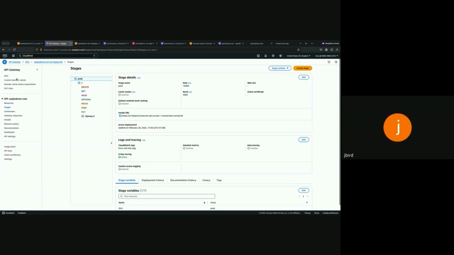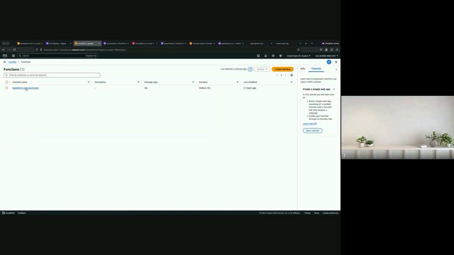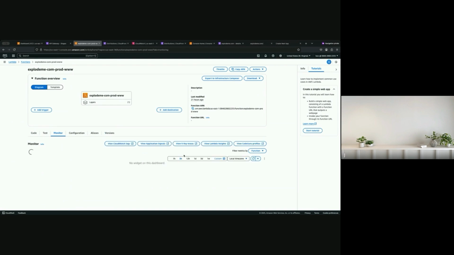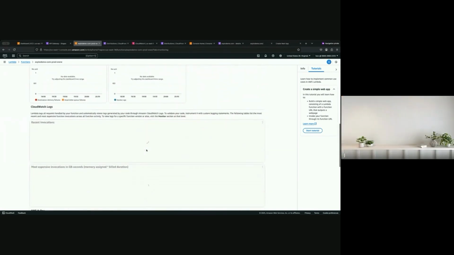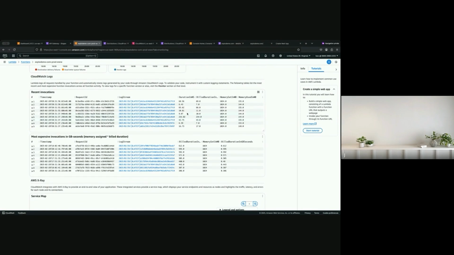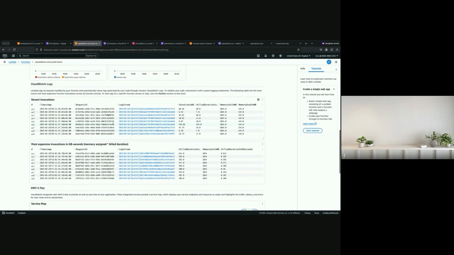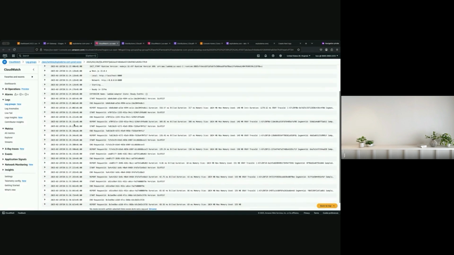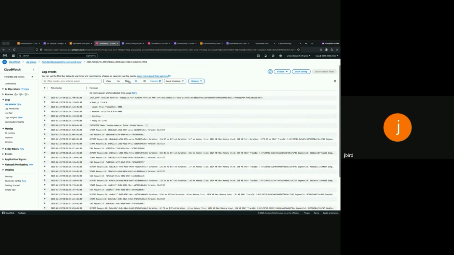So we could look at the logs of the Lambda directly. The problem is that the Lambda is not even invoked. If you look at recent invocations, it prints nothing. Oh yeah, I think you put 3 hours in the time. It's too long. Maybe 10 minutes should show us the latest. A trick here would be to just go back, refresh the page, and then show it for the last 5 minutes or 1 minute.